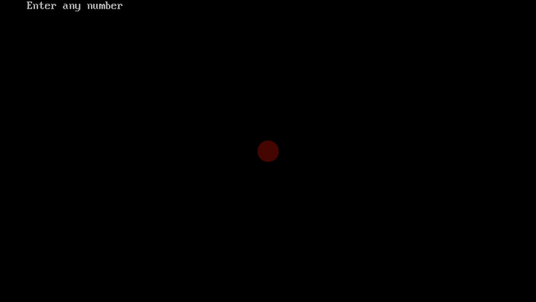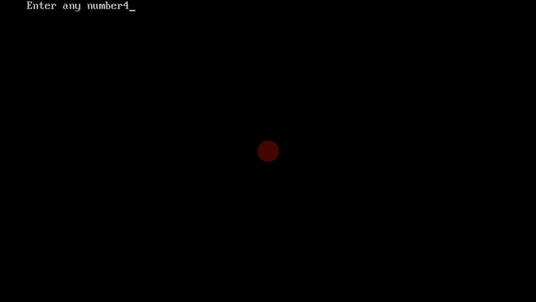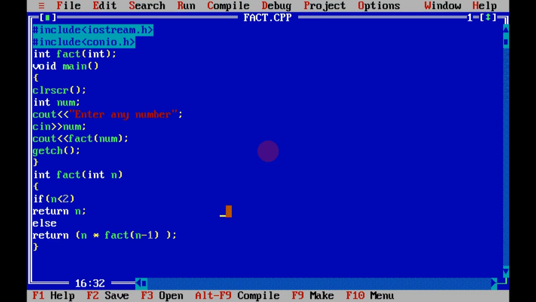Let's see whether it actually gives the value or not. So Control F9, enter any number, let's say 5, and it returns the value 120. It means that our program is correct. Okay, let's see for another value. Control F9 and 4, it returned the value 24. 4 multiplied by 3 is 12, multiplied by 2 is 24, multiplied by 1 is 24. So our program is okay.